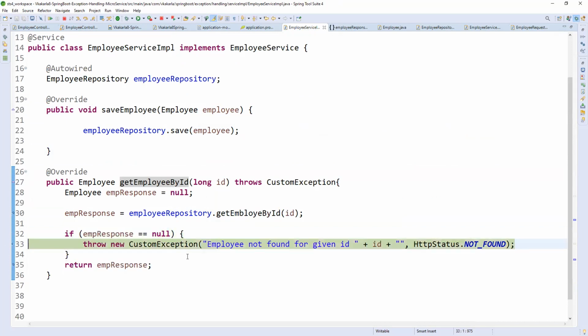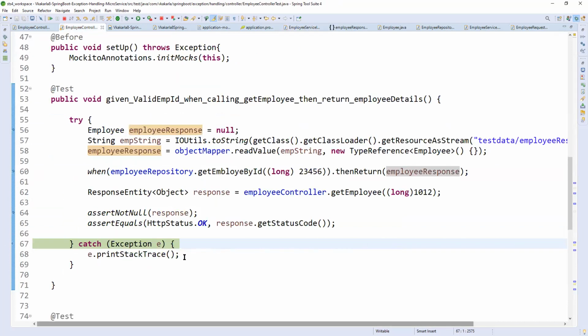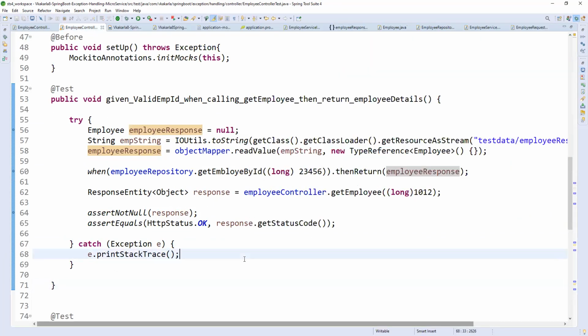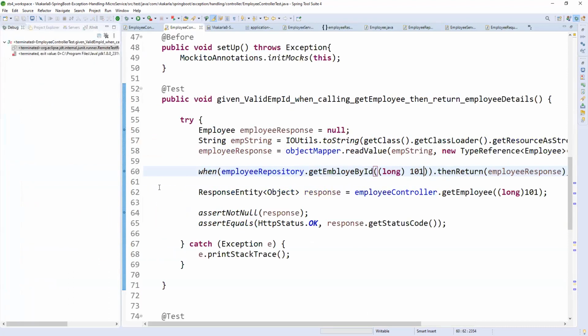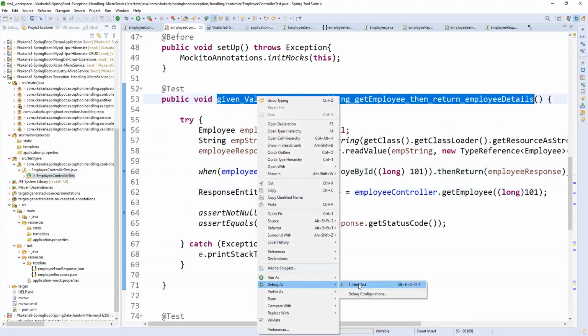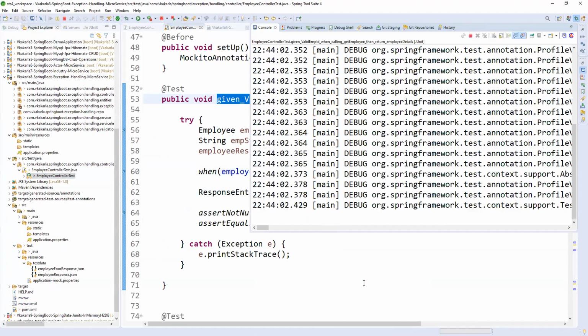Can you show that employee response, Raju? Okay. Wait. Why is it not working? Let me check. Let me give 101 also. I just want to check, but it should give this one only. Okay, fine. Let me check one more time. So why is it not giving?